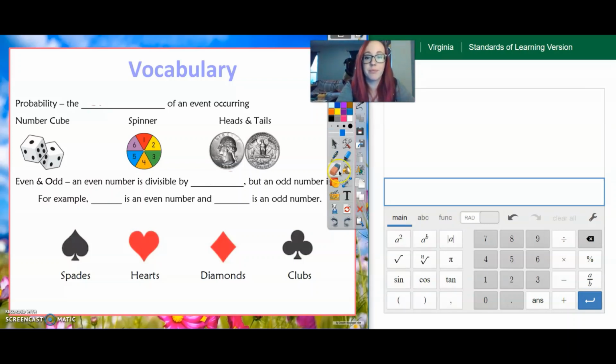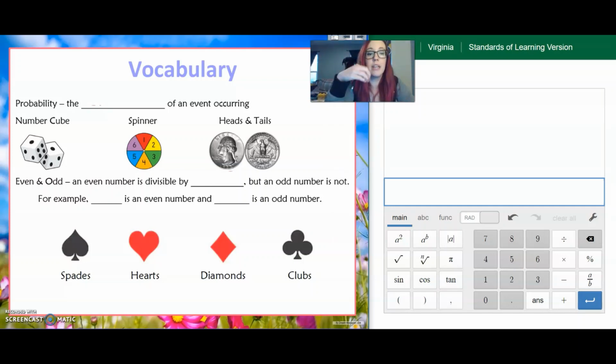So probability is the chance of an event occurring. What's the chance that something is going to happen? We see this all the time in real life. What's the chance that it's going to rain tomorrow? If anybody in your family has ever played the lottery, what's the chance that you're going to win the lottery? So that's what probability is, the chance that something is going to happen.